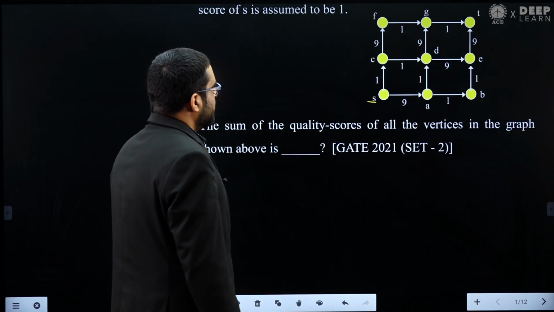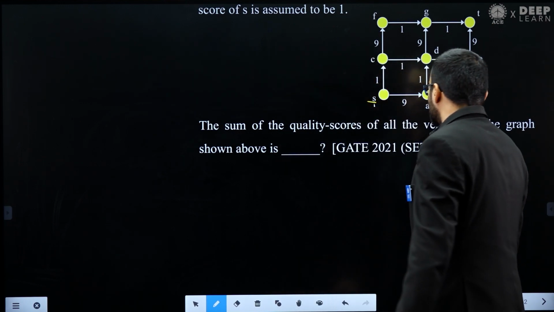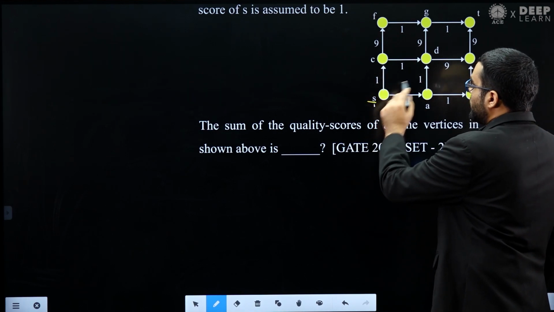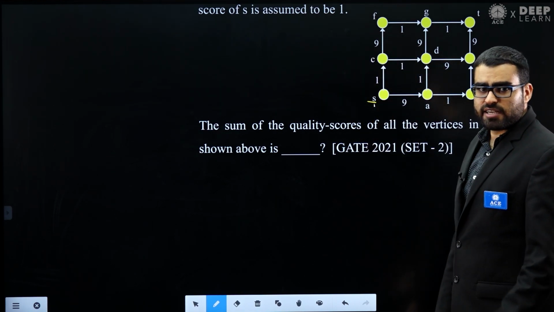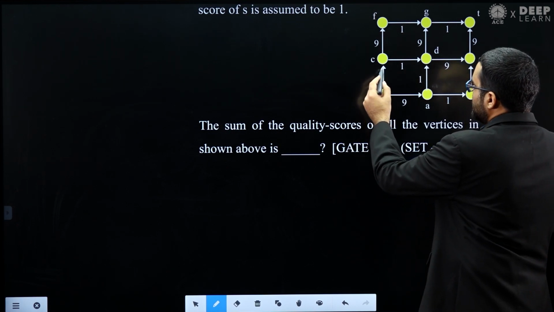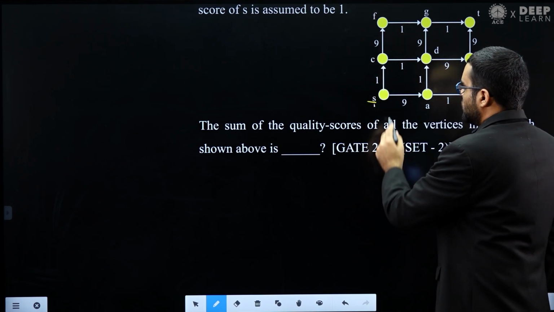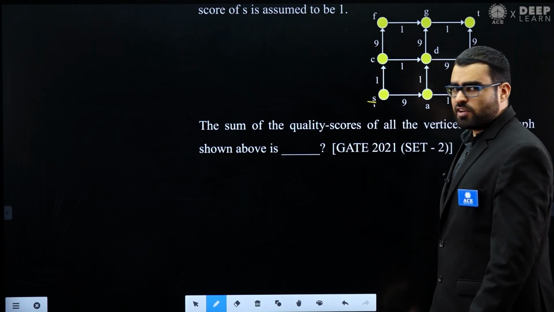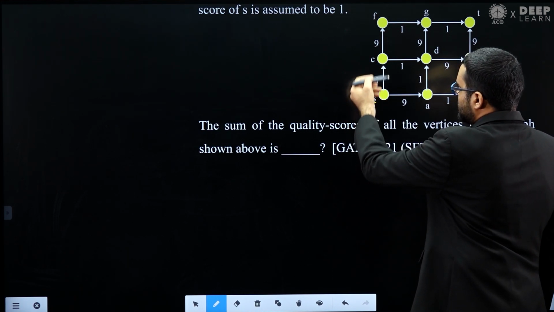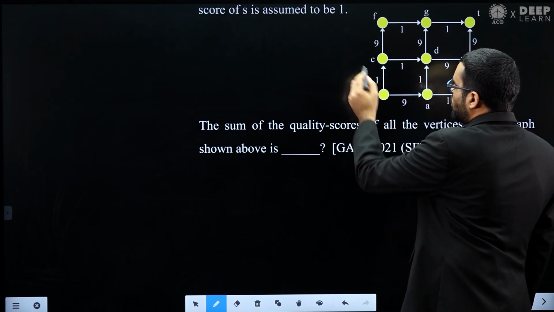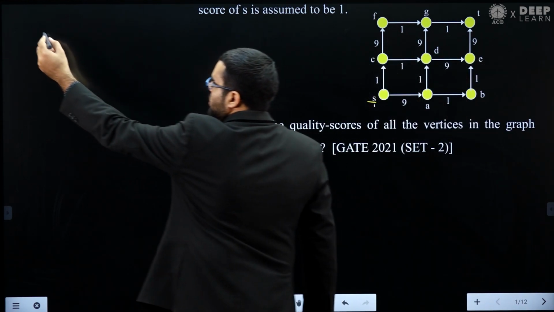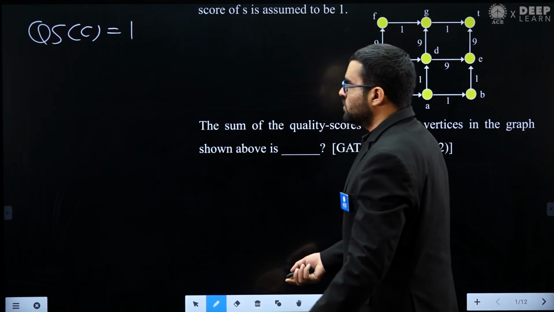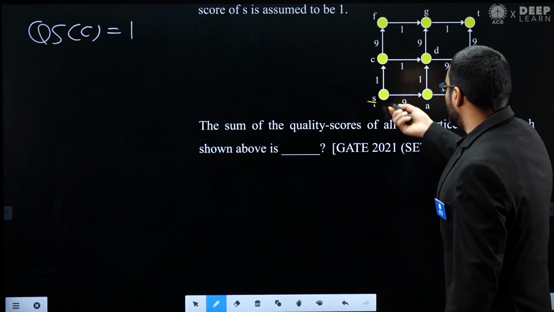Now from vertex S, you can see there is only one path to vertex C, because remember this is a directed acyclic graph, and hence there is only one incoming edge to vertex C, that is from S to C. So from S to C there is only one path, this directed edge. I can say that the quality score of C will be 1, because there is only one edge. So the quality score will be directly 1.